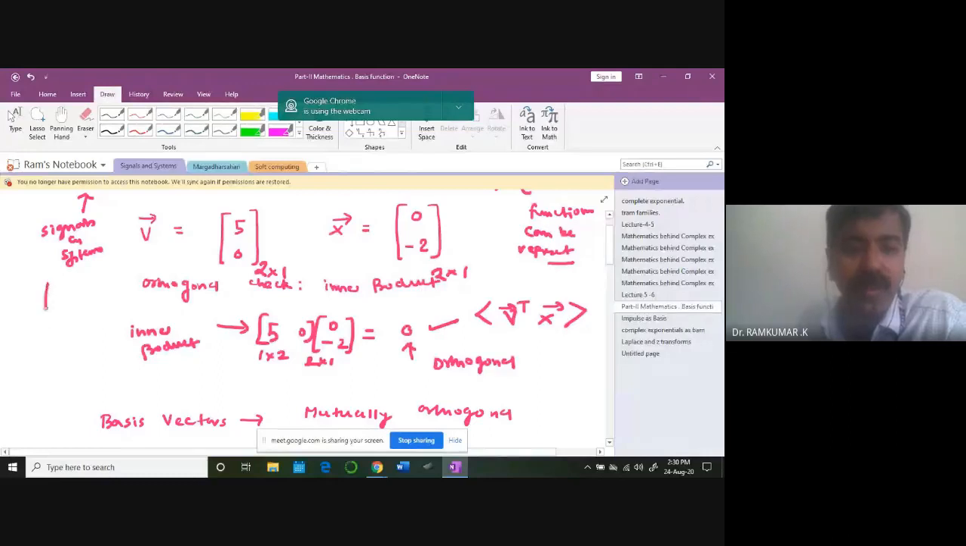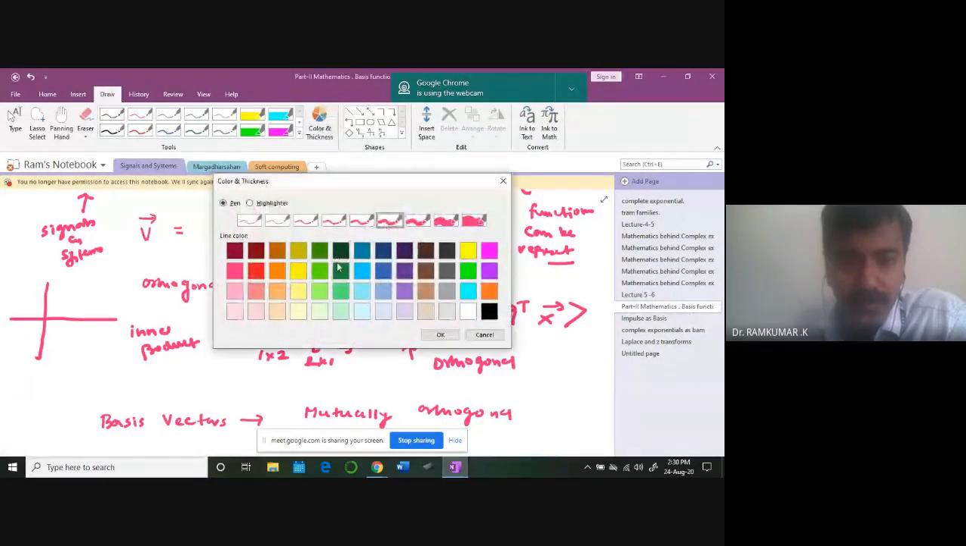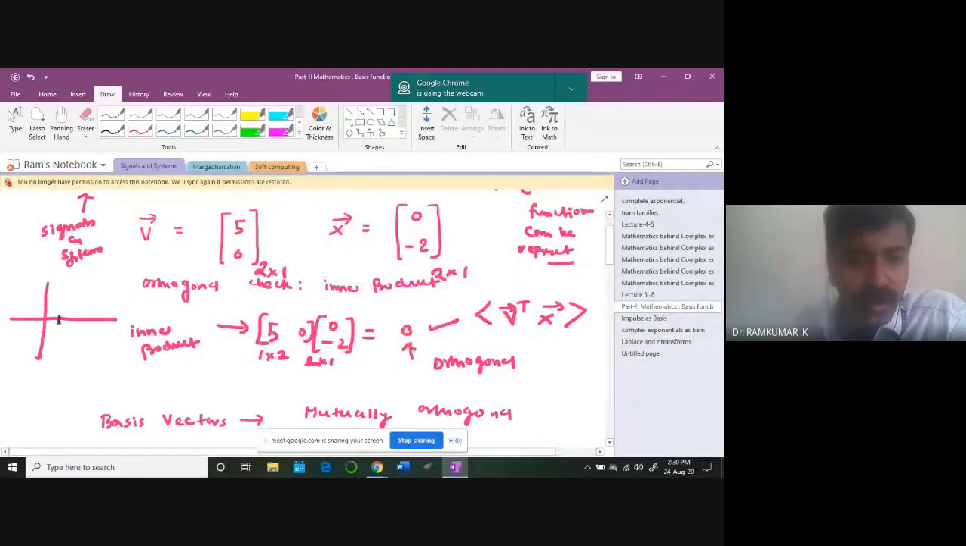So if I draw these two vectors from a two-dimensional domain, so what will I be getting? So the first one is 1, 2, 3, 4, 5. That's the x-axis, and it is lying on y is equal to 0. The second vector is 0 on the x-axis, minus 2 on the y-axis. 1, 2. Okay. So I will be getting this. So if you look at the corresponding angle between them, it is 90 degrees. So naturally, they are mutually orthogonal.